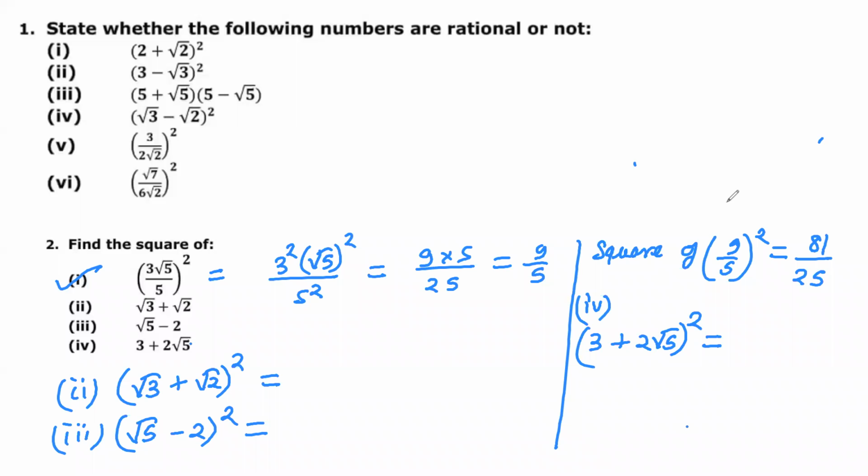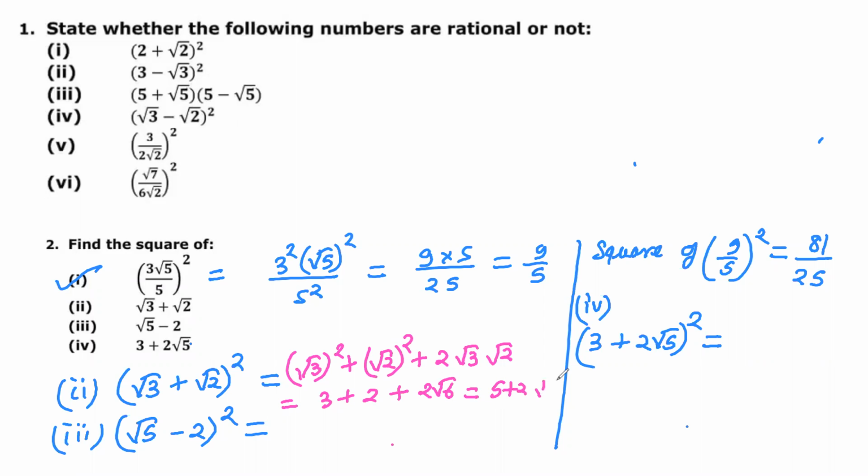Let me check. So see, first one is under root 3 square plus under root 2 square plus 2 into under root 3 under root 2. So I can write 3 plus 2 plus 2 into under root 6. So this is 5 plus 2 under root 6. So the first answer is irrational. So Arshia, you are correct. The square is irrational. Okay.